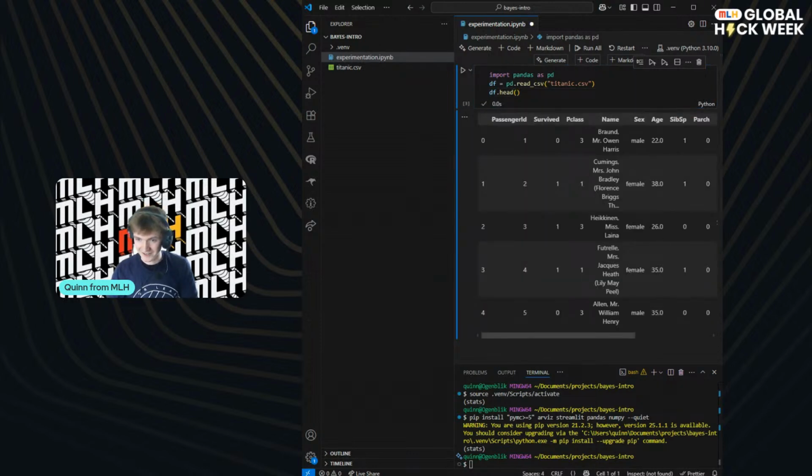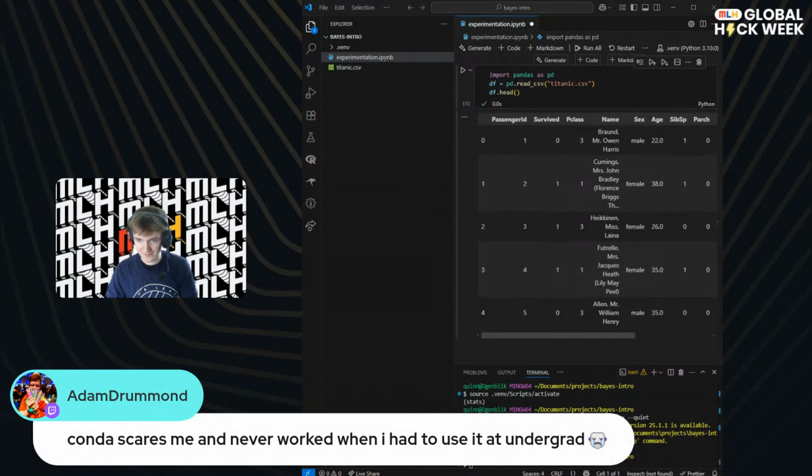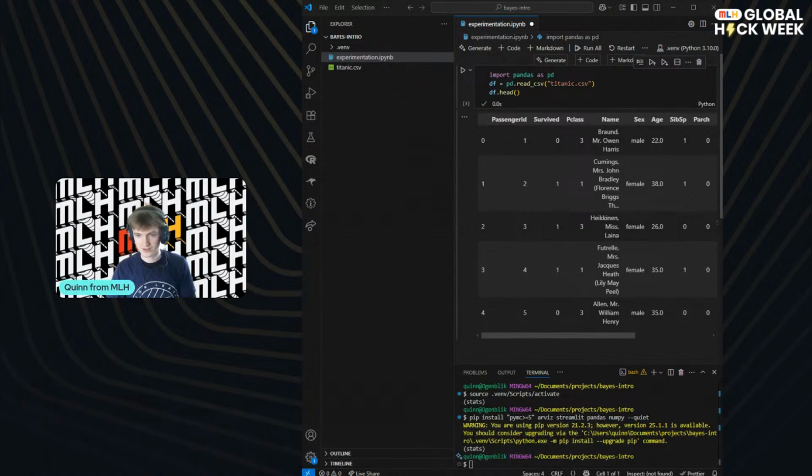Okay, great. Conda scares me. Never works. Yeah. I mean, Conda's good in some ways if you're using the same set of packages all the time. Once you've got your virtual environment set up, you can use it in many different projects. But if you're doing lots of different things, I don't know. I think Conda is nice in that it abstracts some of the mess away, where sometimes with pip you have to deal with more conflicts and things.